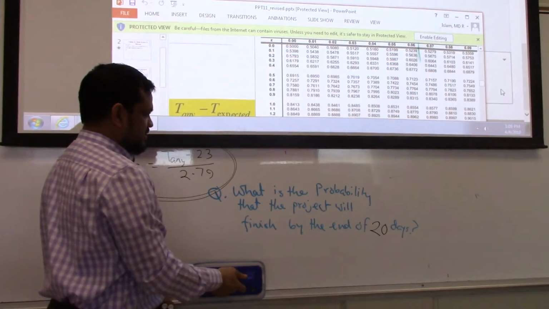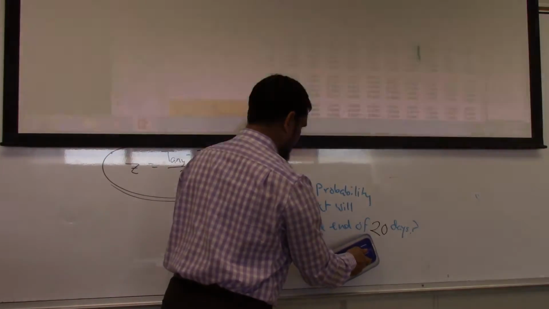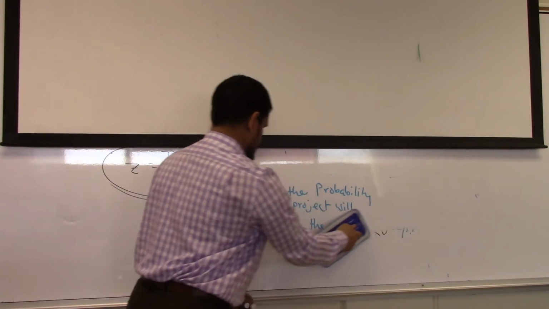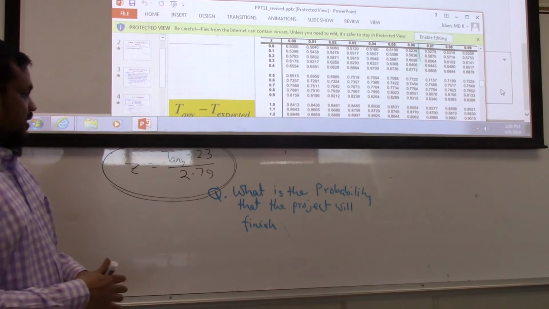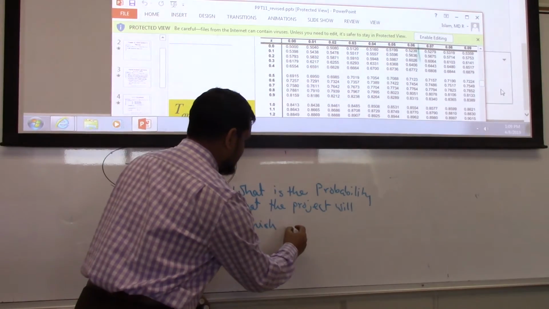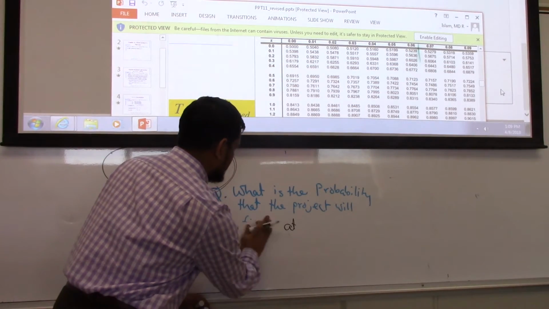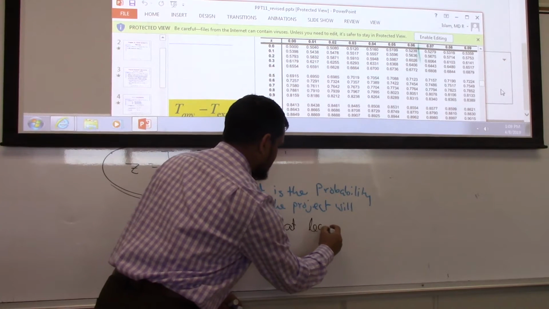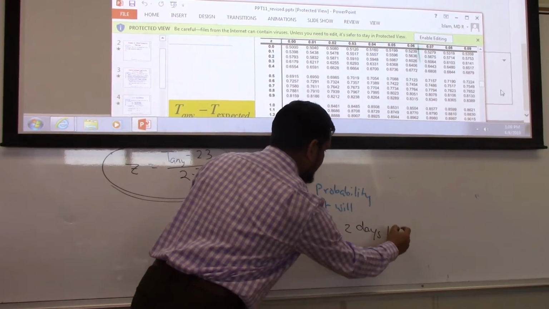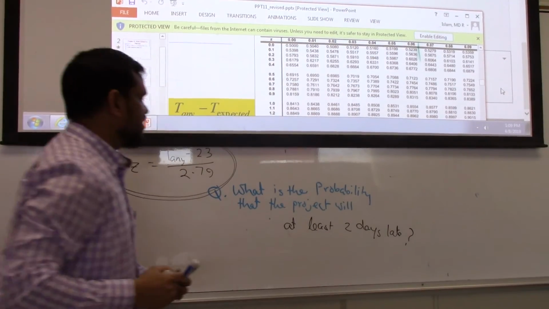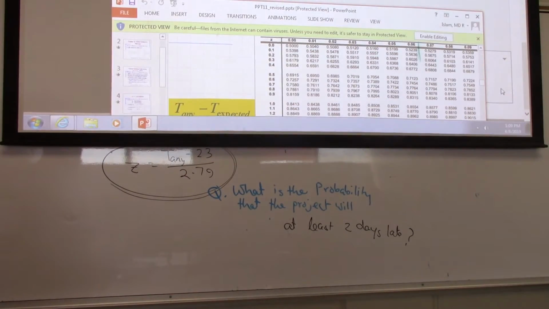Okay, then make a different question. The project will finish at least 2 days late. Typical question is, what is the probability that the project will finish at least 2 days late?